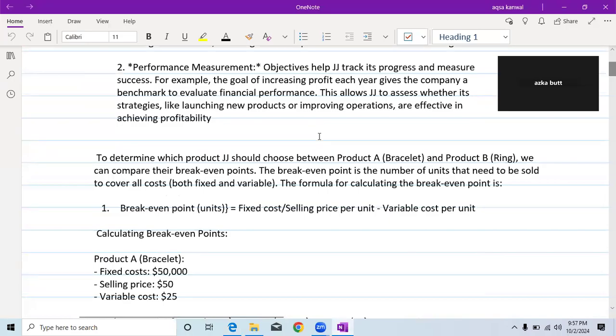Okay, so to determine which product JJ should choose between product A, bracelet, and product B, ring, we can compare their break-even points, and the break-even point is a number of units. I've written its definition first. The break-even point is the number of units that need to be sold to cover all cost, both fixed and variable. So the formula for calculating the break-even point is: break-even point is equal to fixed cost divided by contribution, and contribution is equal to selling price minus variable cost per unit.